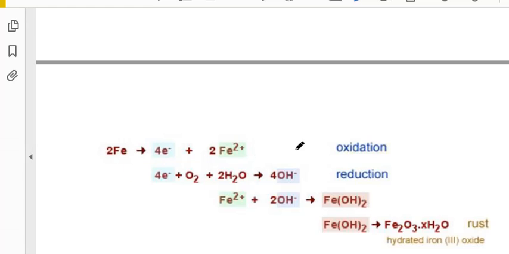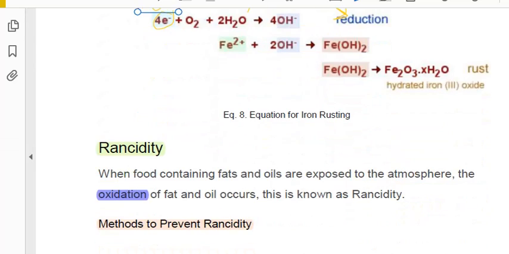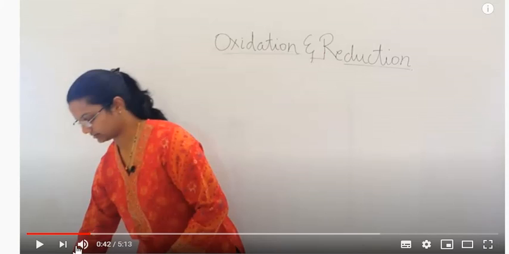See, already we know in oxidation there is loss of electron. In oxidation there is loss of electron. So iron is losing its electron and becoming iron ion. And this oxygen is gaining this electron and forms H2O. Okay? Already there is addition of hydrogen, so there is a reduction. Very clear it is, na? There is a reduction, and this one is getting oxidized. Okay. So a little bit you can see corrosion.